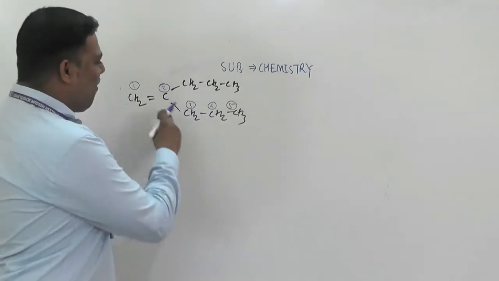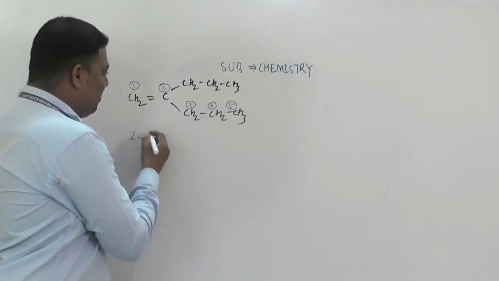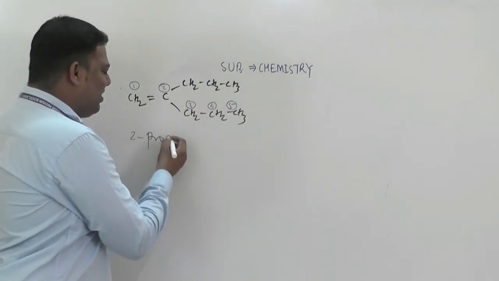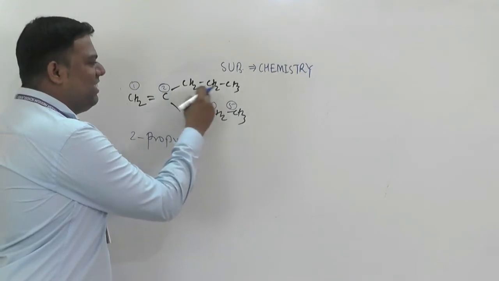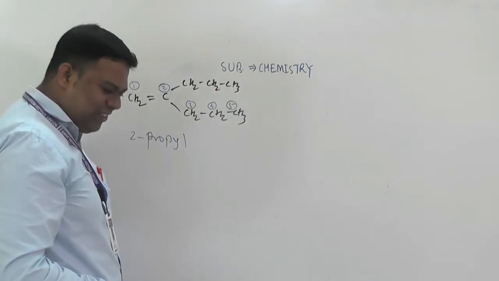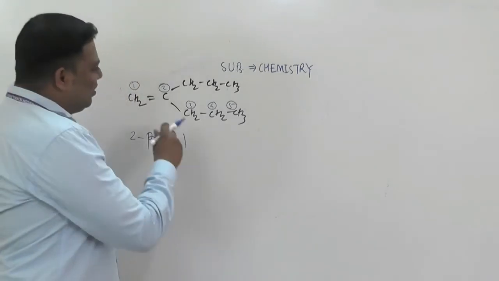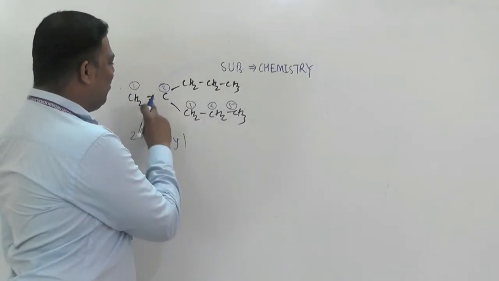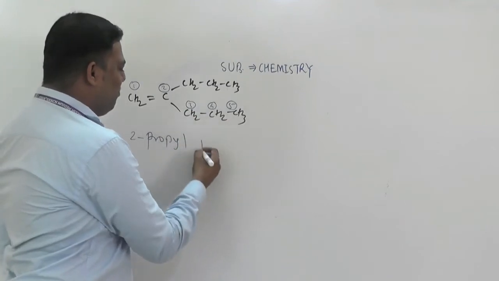First prefix, so what substituent will you get? 2 propyl, yes or no? Propyl, C3H7, understood?